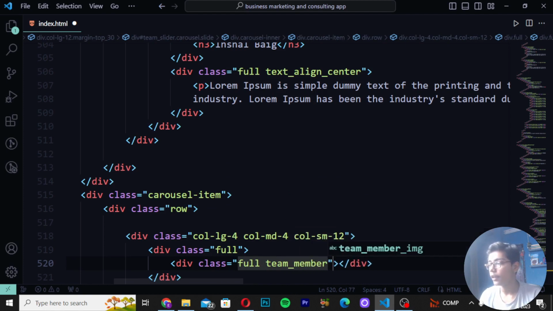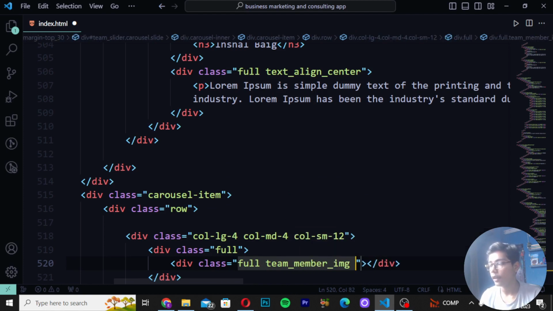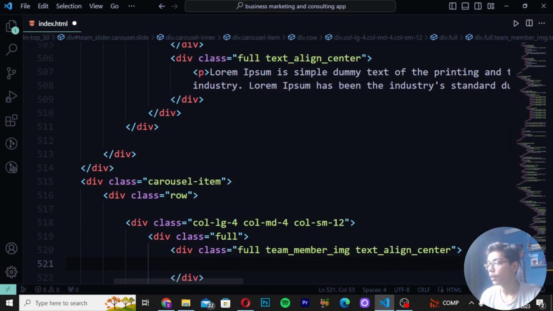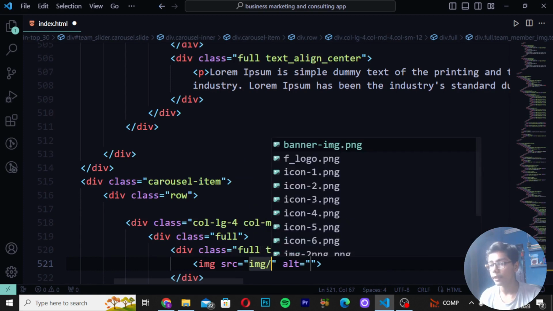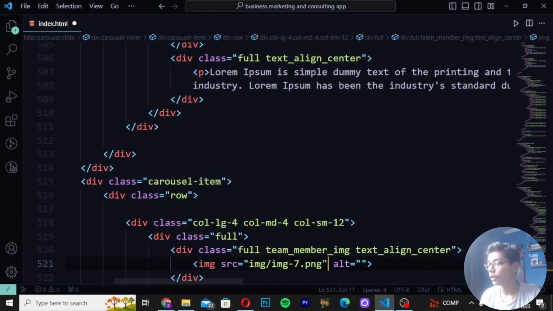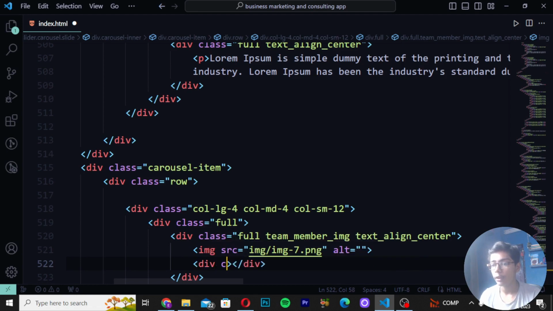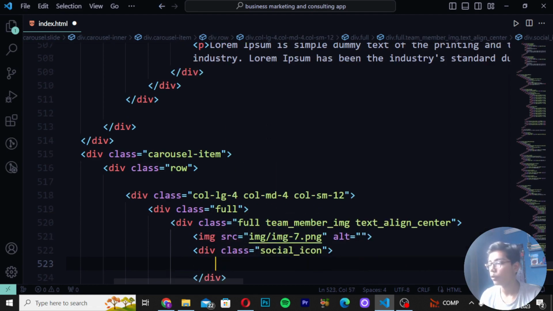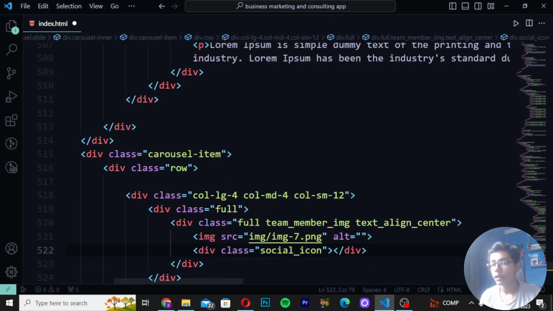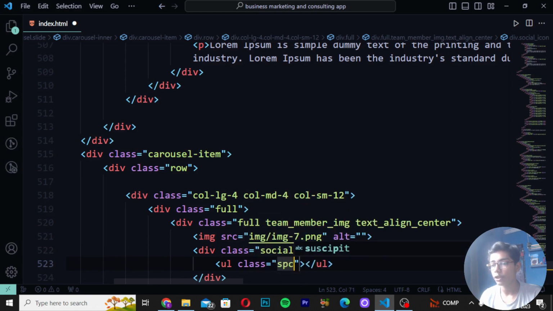So write like that, and then here I will be writing image, and here I will be writing text align center. Then here you have to write image slash image 7. Then when you are done with that, simply move down, write div class social icon. Then move down again, write ul. So here I will be moving down, write class as social icon. So here I will be writing social underscore icon. Here I will be writing social underscore icon team.